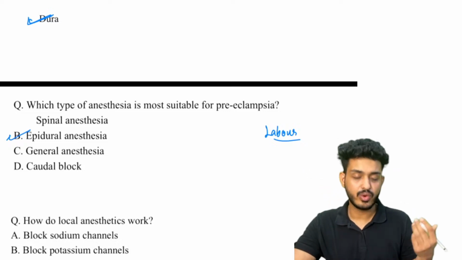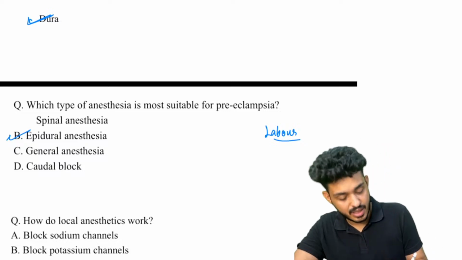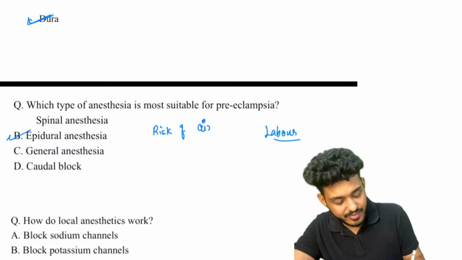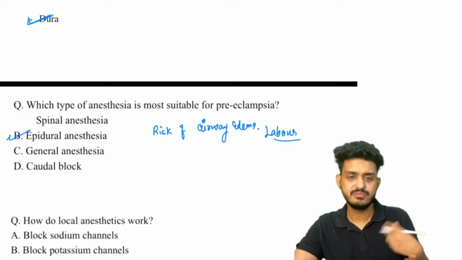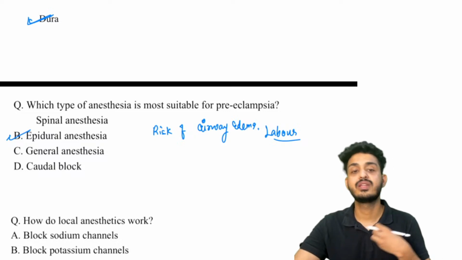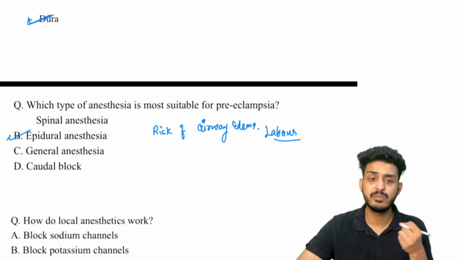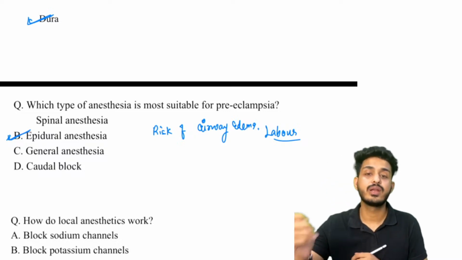Okay, you know what happens in preeclampsia? There will be hypertension, there will be multiple things. So there is a risk of airway edema. So we cannot use other types of anesthesia. We cannot utilize the airway of the patient. We cannot use GA also, right? Because of difficult intubation or multiple things that can happen. So the best approach will be epidural anesthesia.